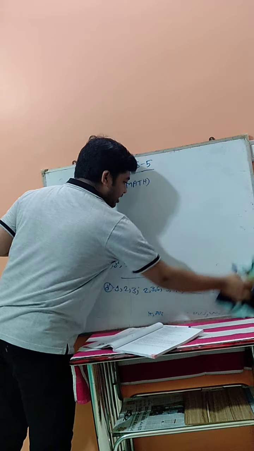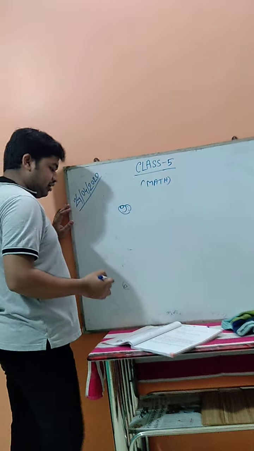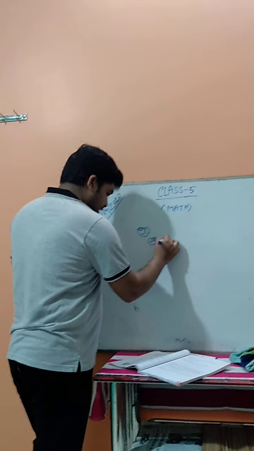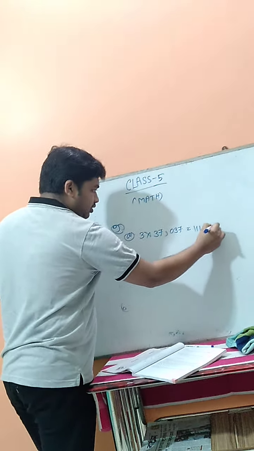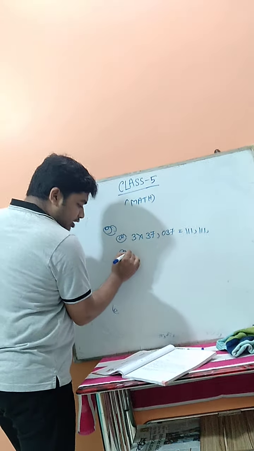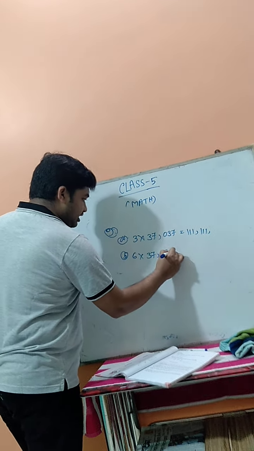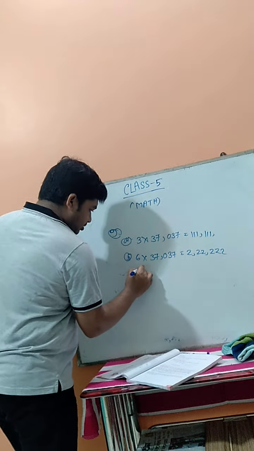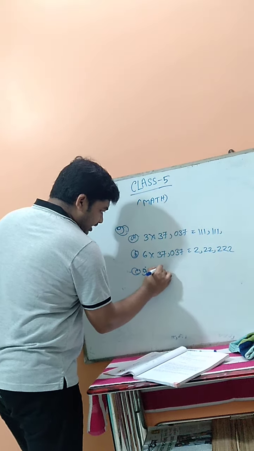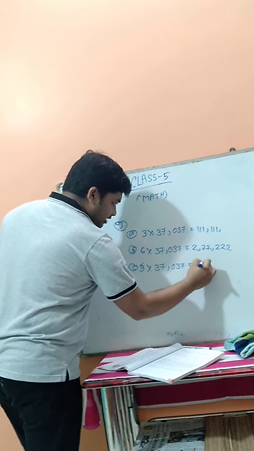Number 9. See, number 9 is given. Here also multiplication is given. 3 multiply 37,037 equals 111,111. Number B, 6 multiply 37,037 is 222,222. Now C, number 9 multiply 37,037 so on, 333,333.